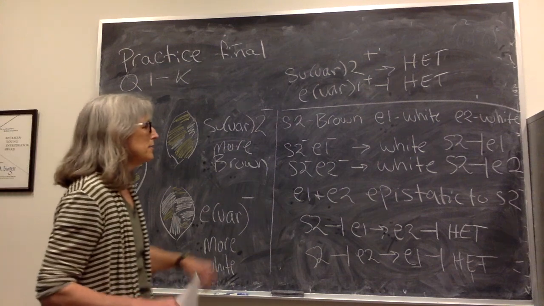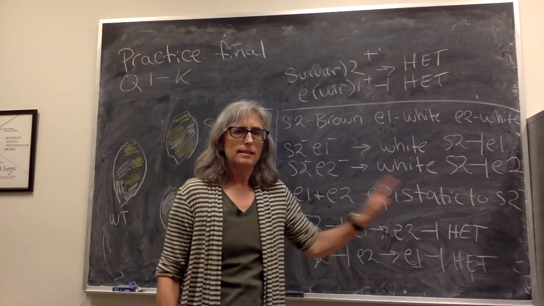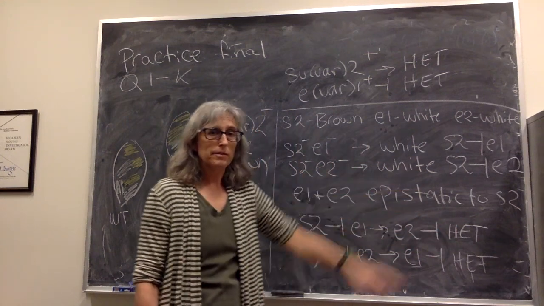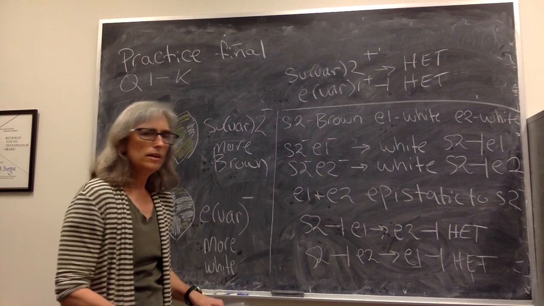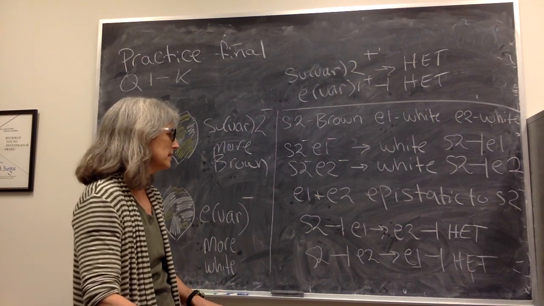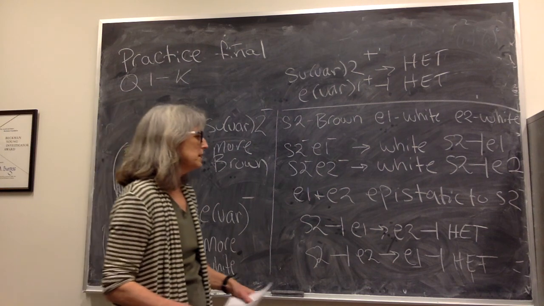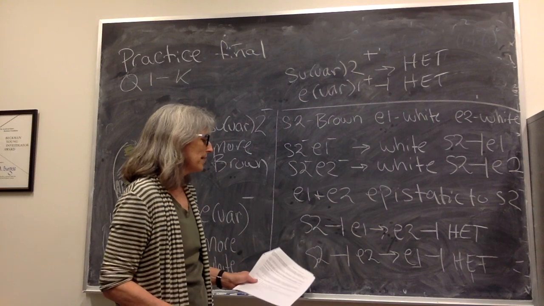Now, since we have two EVARs, and they both have a similar function, if we were to order them in a pathway, we would put an arrow between them because they both contribute to the same effect. So in both cases, E1 and E2 are both downstream of S2.